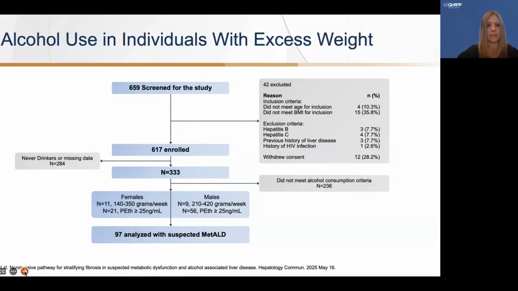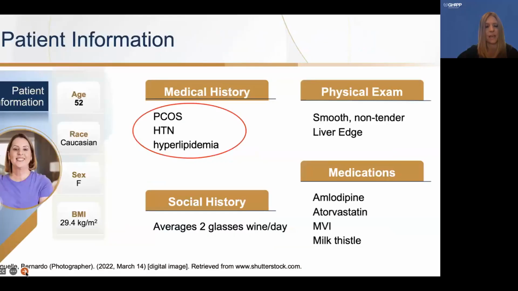But they finally broke it down into females and males. These patients had PEths greater than 25 to qualify at this point, and 97 were analyzed with suspected MetALD. The point here being that 15.7% of the original 617 patients that were analyzed did have the risk of metabolic ALD. So it's very important that we don't ignore how alcohol may be affecting our patients, that we use that in addition to the metabolic risk factors, and make sure this is part of our assessment so that we can address it with our patients.